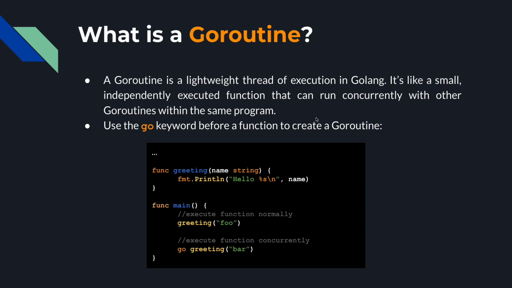Okay, so to create a Go routine, all you need to do is to add the go keyword before a function. Okay, so just like the example code here, where you created a function greeting, right? In your main function, you call the greeting function normally without the go keyword, and then also you are executing it with the go keyword before the greeting function, which will in turn run this function concurrently. Okay, so let's actually try this code.